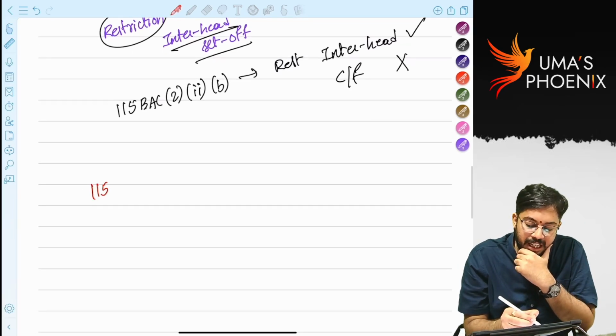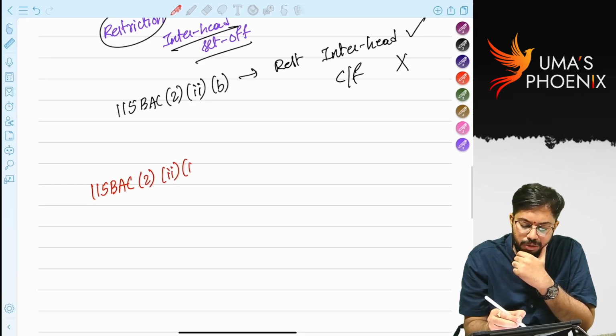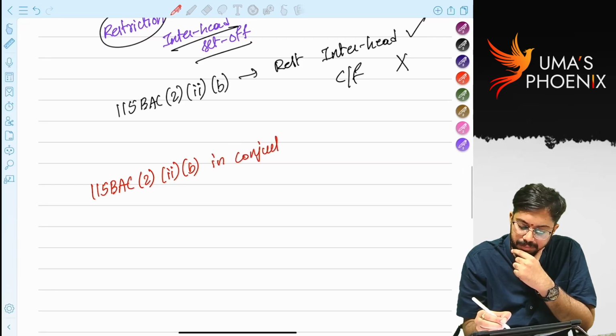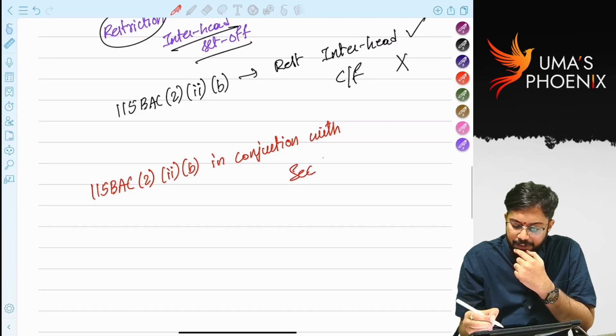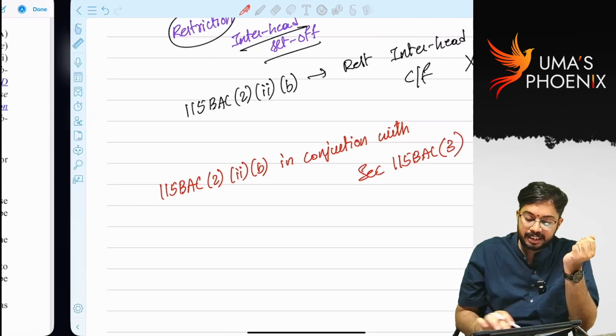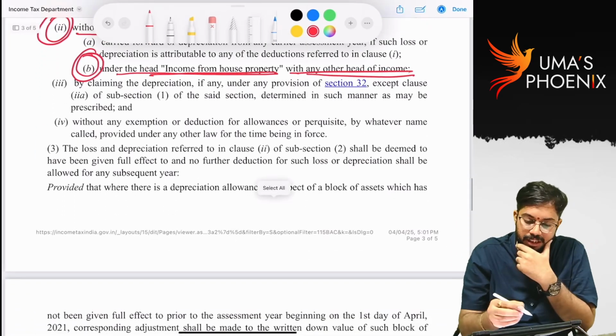When you read section 115 BAC subsection 2 clause 2 subclause B in conjunction with section 115 BAC subsection 3, let us read section 115 BAC subsection 3.